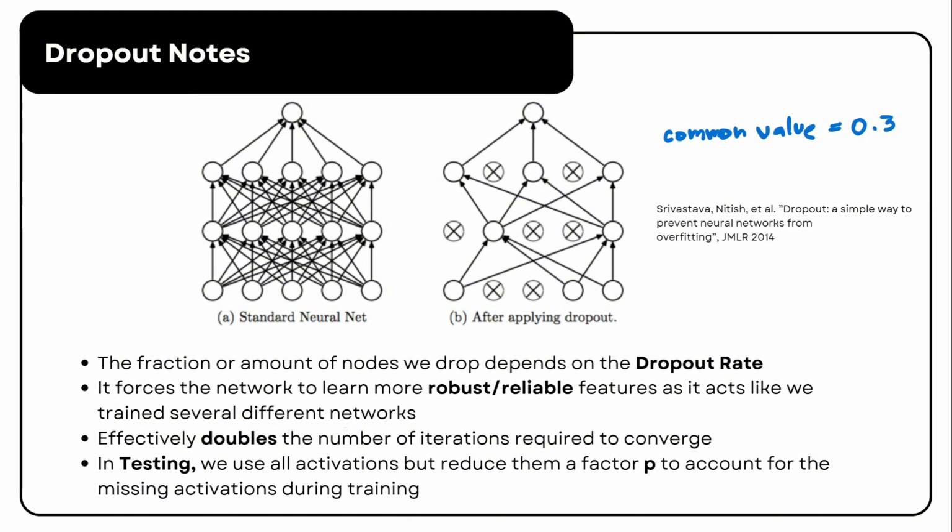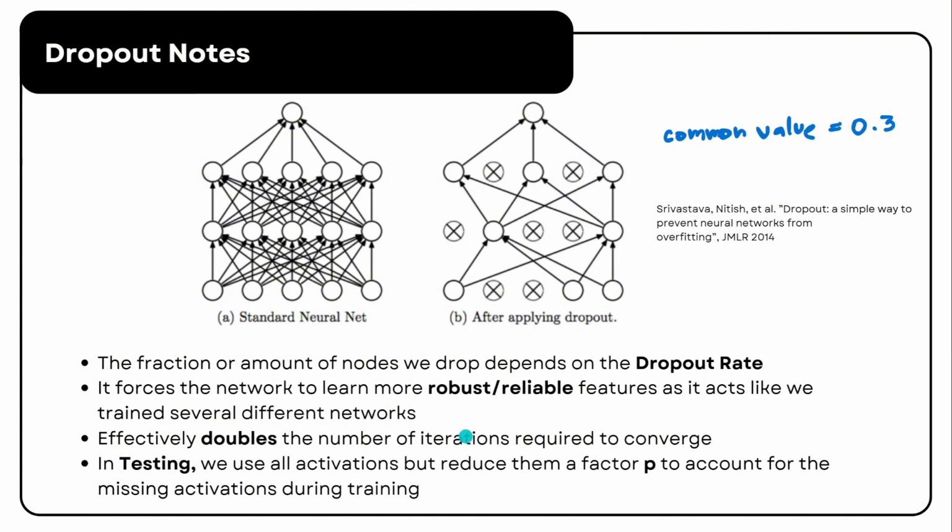But in testing, dropout is no longer applied, meaning all neurons are active.